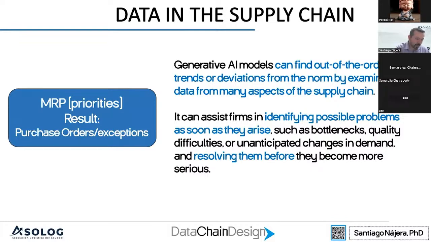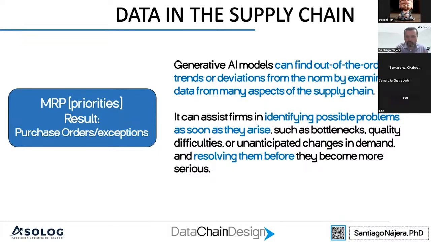In that moment, we can use generative AI to interpret data, the 80% of data that we normally are not using to build our supply chain models or plans.